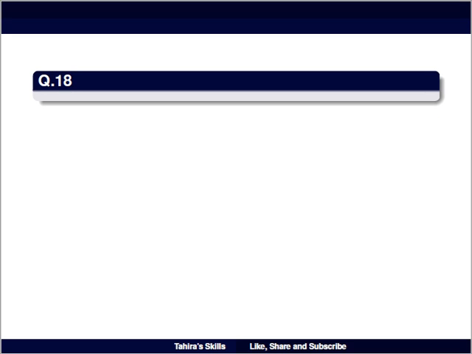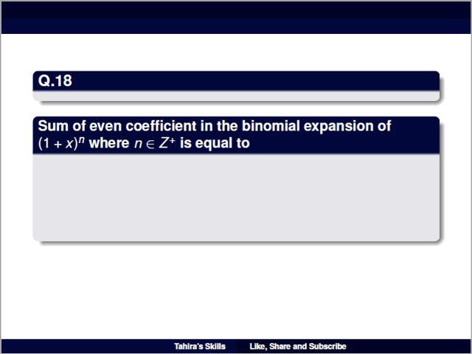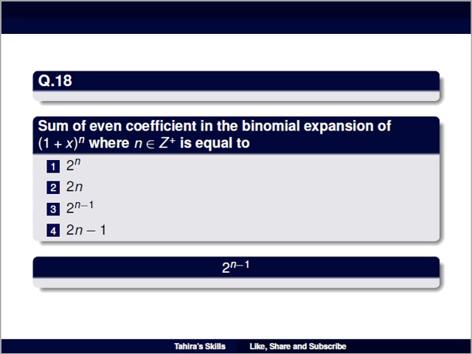Question number 18: the sum of even coefficients in the binomial expansion of (1 + x) raised to power n, where n is a positive integer, is equal to, option 1 is 2 raised to power n, option 2 is 2n, option 3 is 2 raised to power n − 1, and option 4 is 2n − 1. And the right answer is 2 raised to power n − 1.